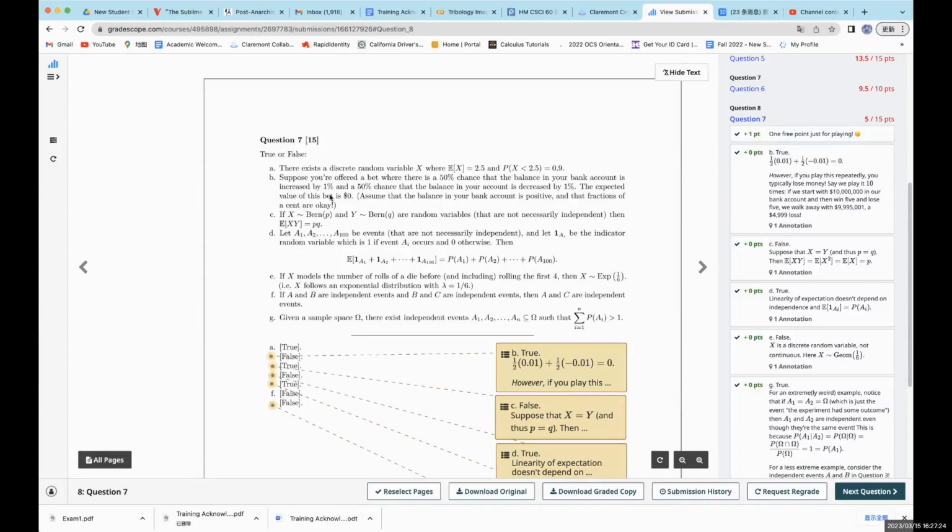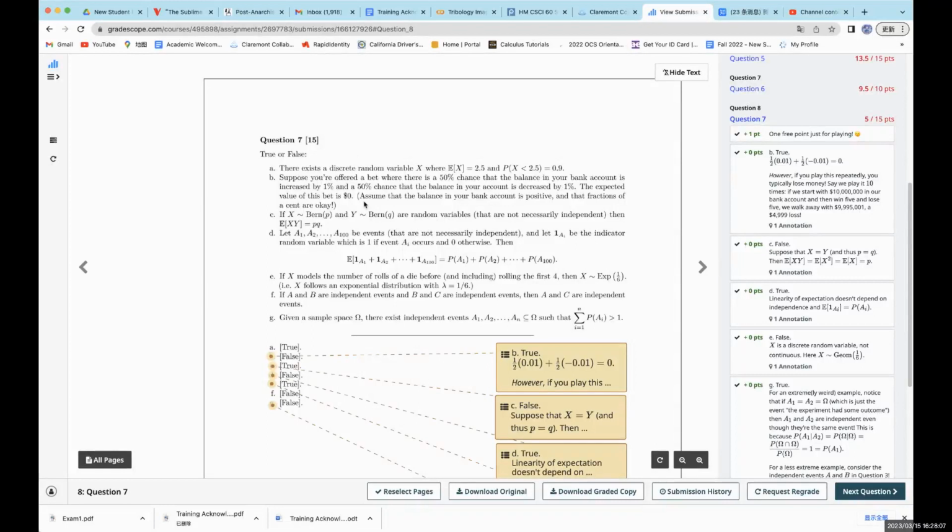For the second one, suppose you're offered a bet where there's a half chance that the balance in your bank account is increased by 1% and a 50% chance that the balance is decreased by 1%. So we can know that the expected value of this bet is $0. And we have something in the parentheses to make this explanation clearer. I got this one wrong because I thought if you play multiple times, your money will change, and 1% of a different amount of money is different, so the expectation cannot be zero.